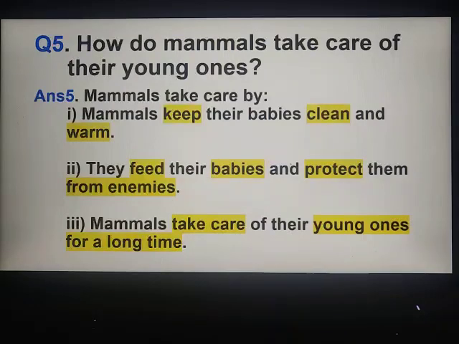So, how do mammals take care of their young ones? There are three ways. First is they keep their babies clean and warm. Second, they feed their babies and protect them from animals. And the third one is they take care of their young ones for a long time.